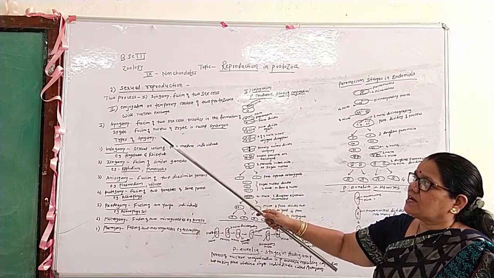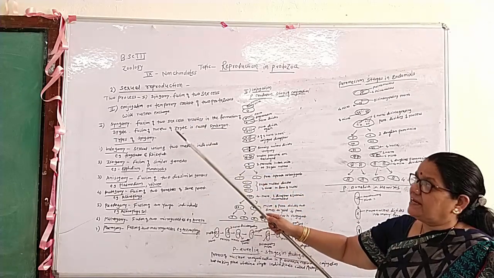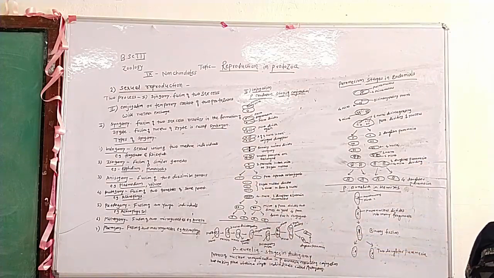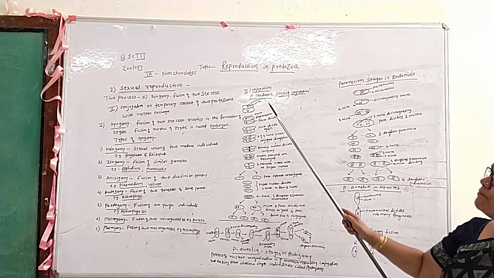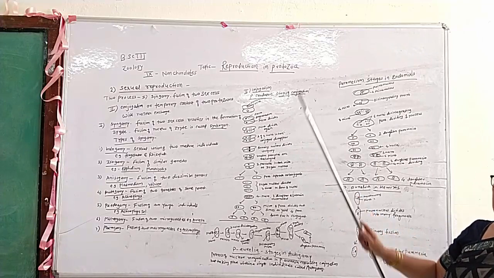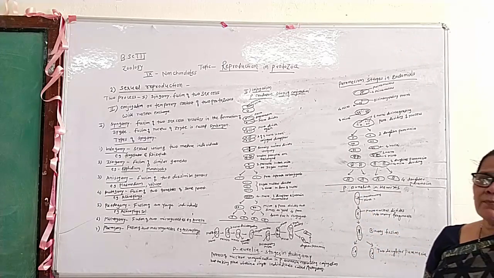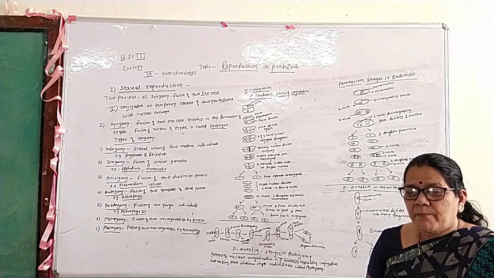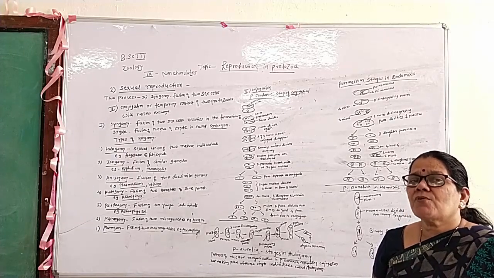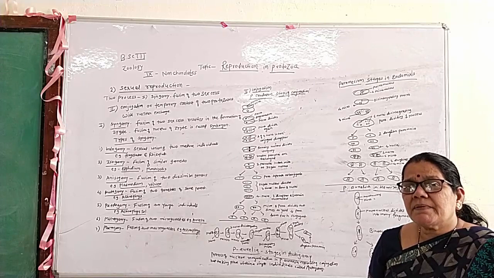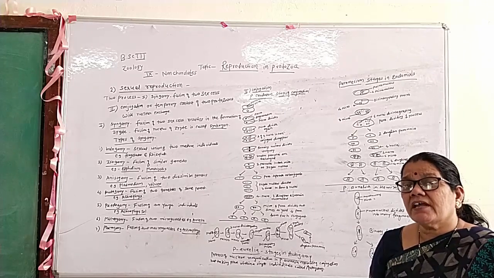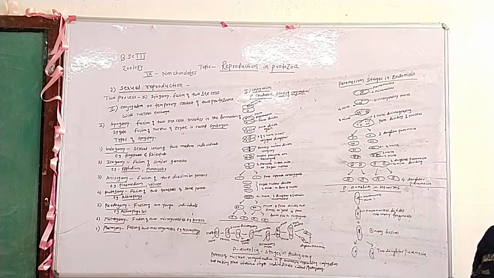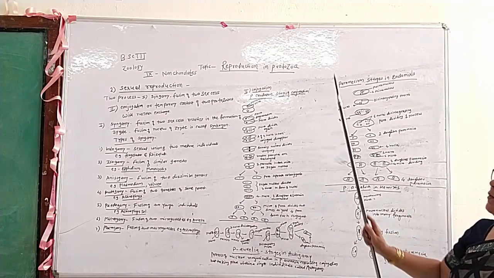In sexual reproduction, there are two processes. The first process is syngamy, which is completed. The second process is conjugation. Generally in Paramecium, there are two species present. The first species is Paramecium caudatum, and the second species is Paramecium aurelia, that is, genus and species.